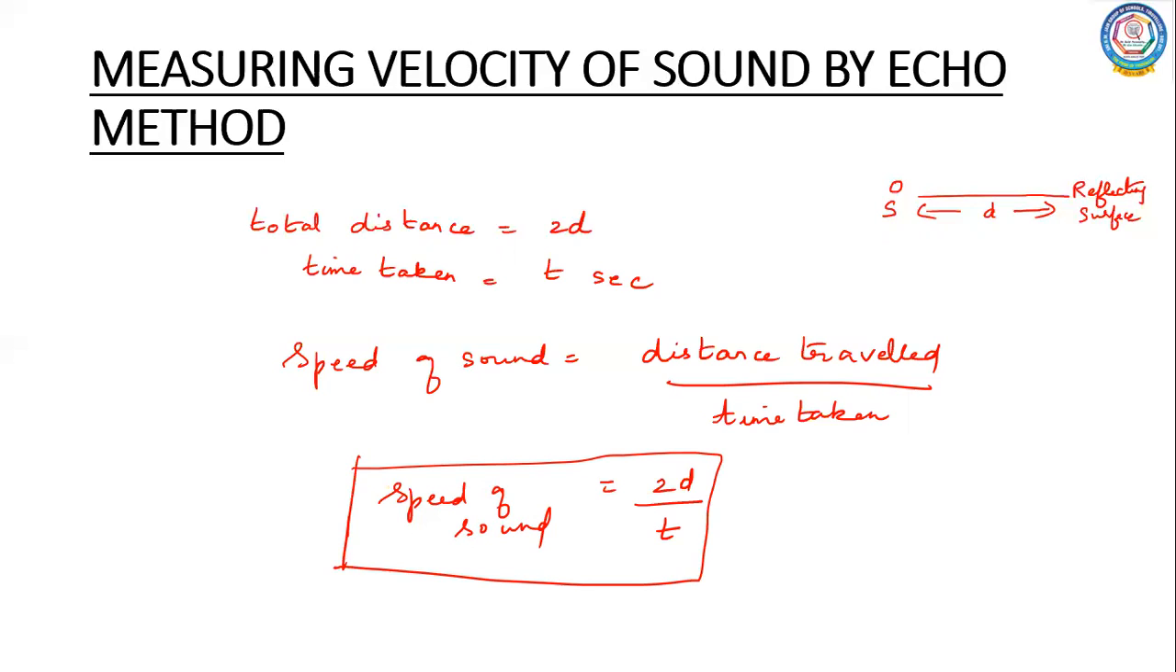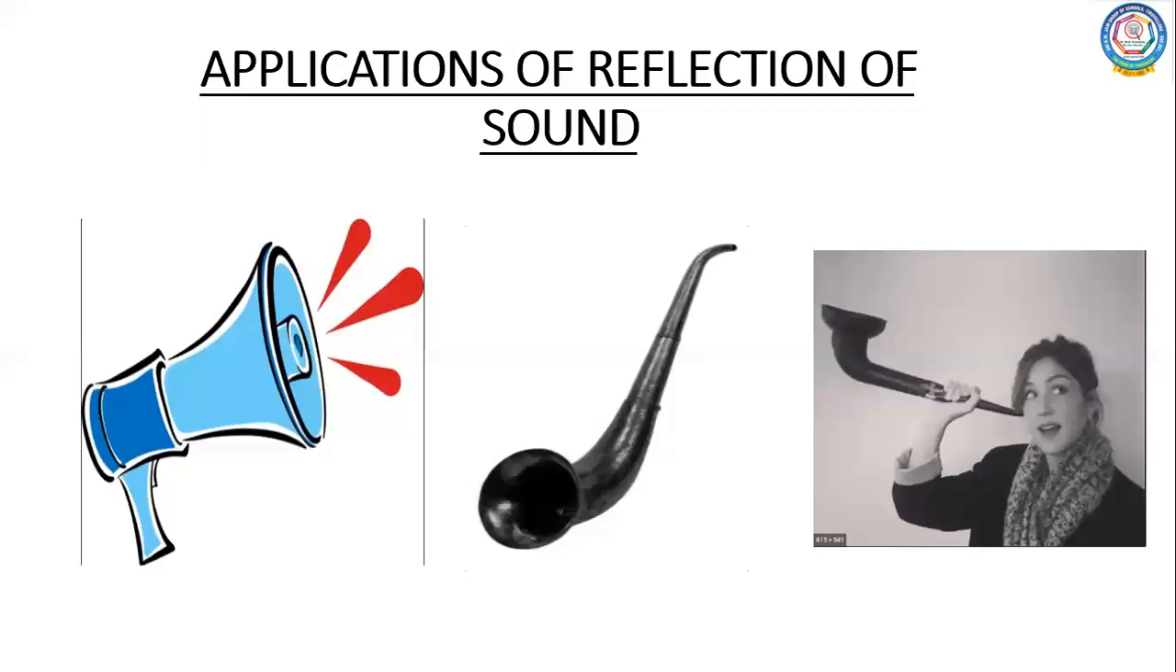So the first application is for communication. Echo is used for communication among some animals. Then it is used in ultrasonography, and it is also used to measure the velocity of sound in any medium. So this is about echoes, and we are moving on to the applications of reflection of sound.